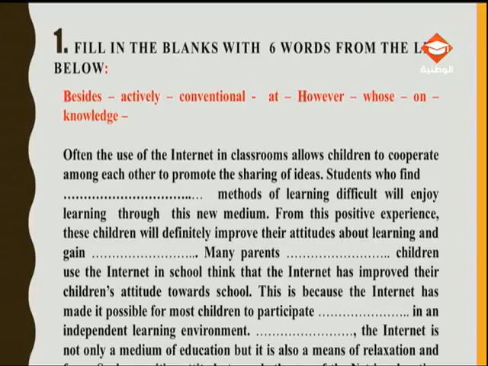What catches my attention is the capital letter used in the words besides and however. Be careful, this is not a typing mistake. This is done on purpose to help you find the right space for this word.